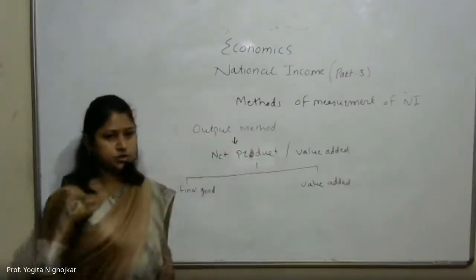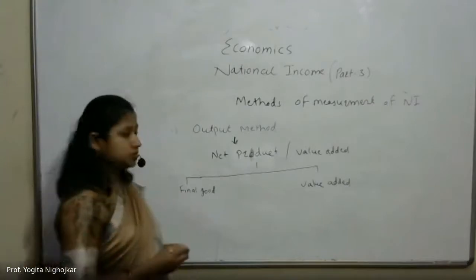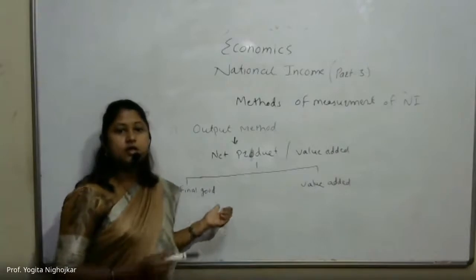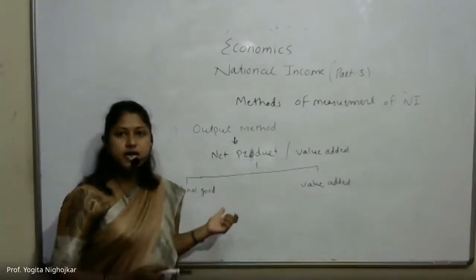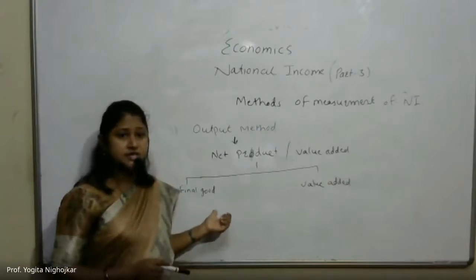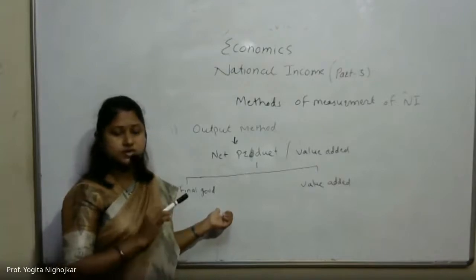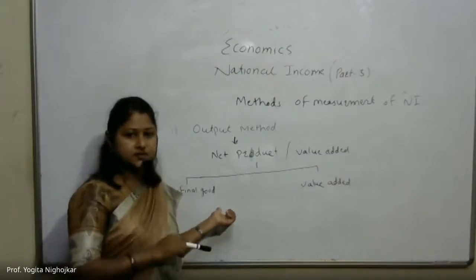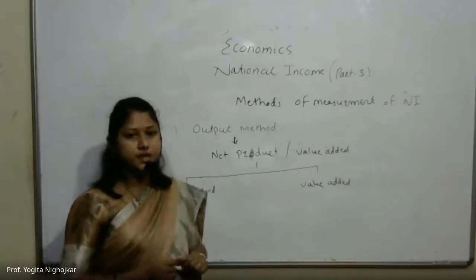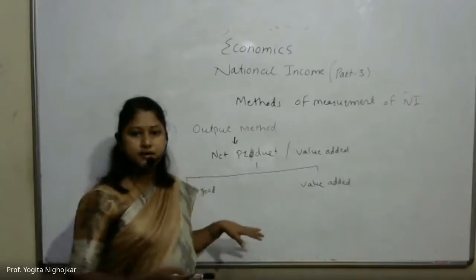Value added approach. Final good approach. According to this method, only final goods and services are to be considered in the estimation of GDP. Intermediate goods are not to be considered here.